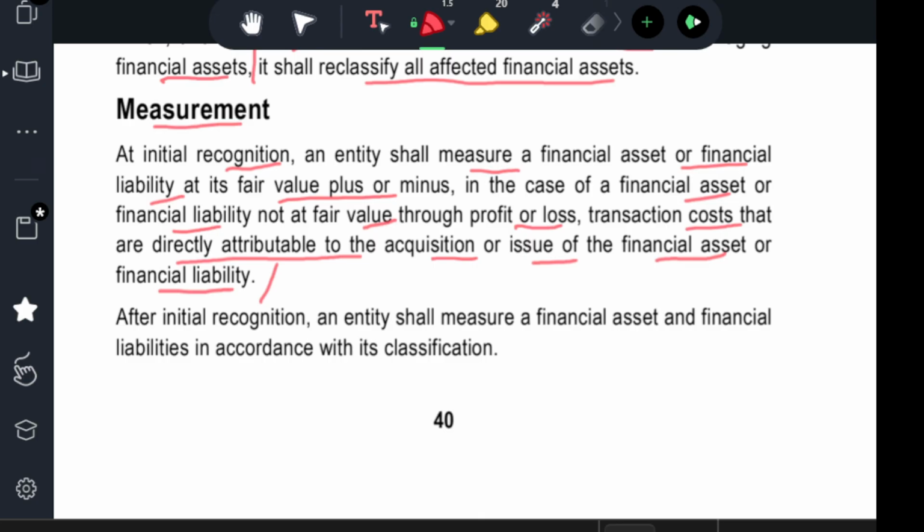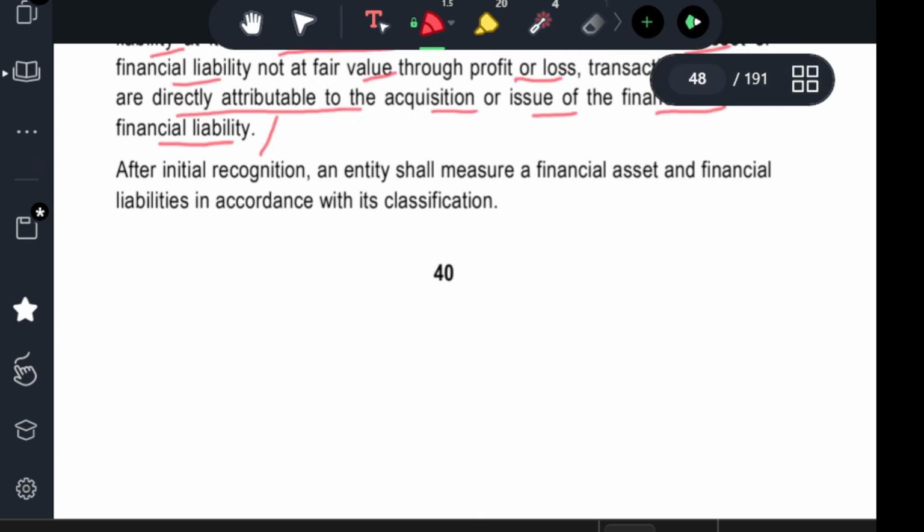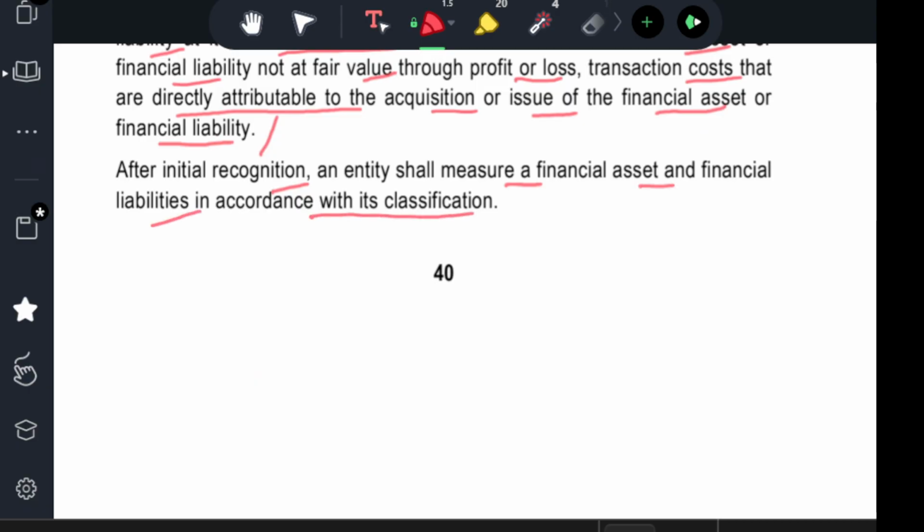I'm going to get an asset of 3 crores now. For getting that asset of 3 crores, I'm going to incur an expense of 30 lakhs. Then the financial asset should be the asset I'm going to acquire minus the expense I'm going to incur. That should be the recognition. An example as a financial liability: to settle the liability, I need to pay around 20,000 rupees. So the financial liability is the liability plus 20,000. In such a way it should be recognized. At initial recognition, the entity shall measure the financial asset and financial liability in accordance with its classification.